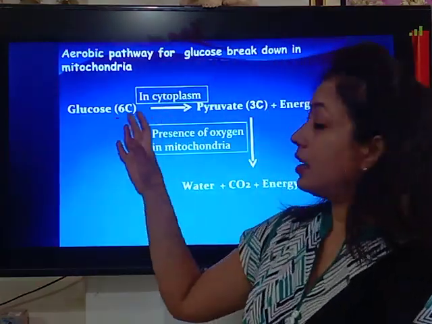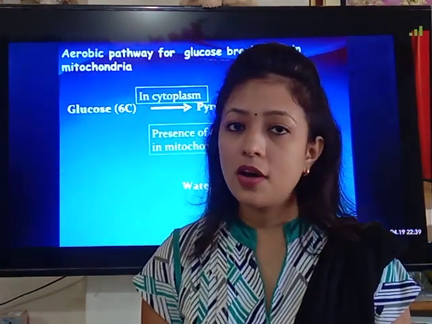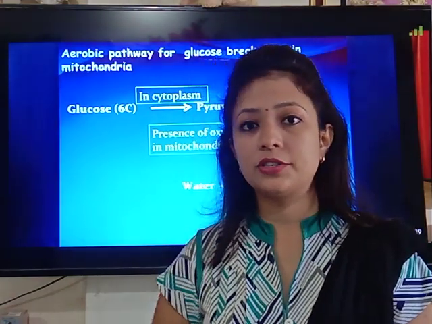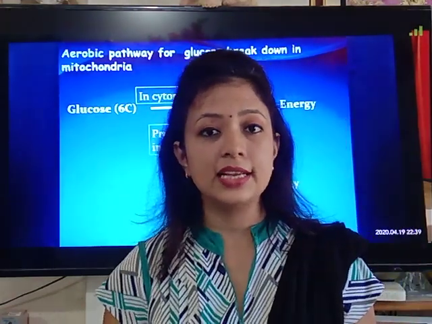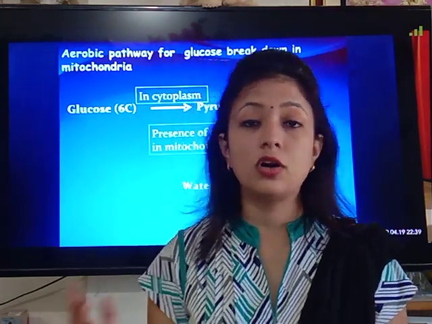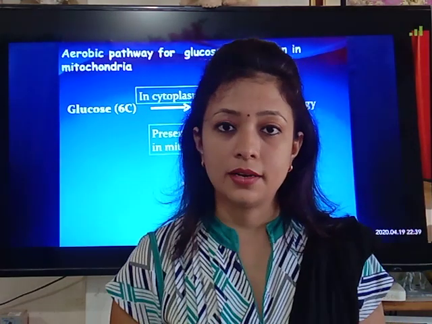The end products of anaerobic respiration by yeast are ethanol and carbon dioxide, while the end products of anaerobic respiration by the muscle cell are lactic acid and energy, while water and carbon dioxide are not formed by the muscle cell when it respires anaerobically.